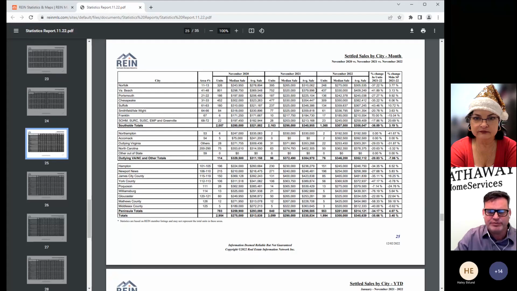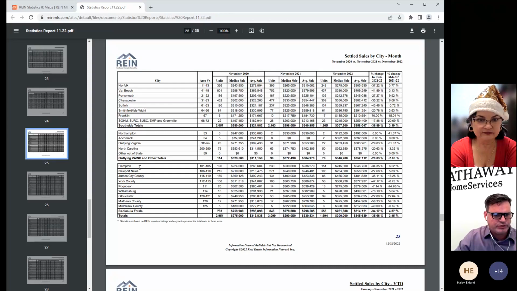I guess that number's right. I don't do the math, so I'm guessing those numbers are right. But you can see here that your unit number has dropped by 42%, going from 752 units to 437 closed units. So if you're working in any of these cities, you certainly can pull them down by line item.